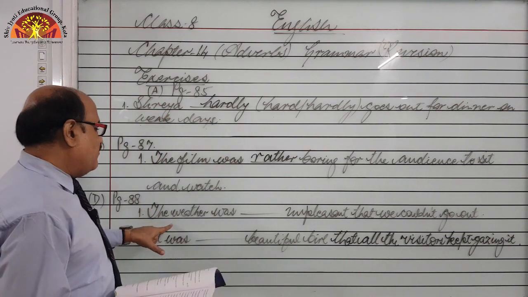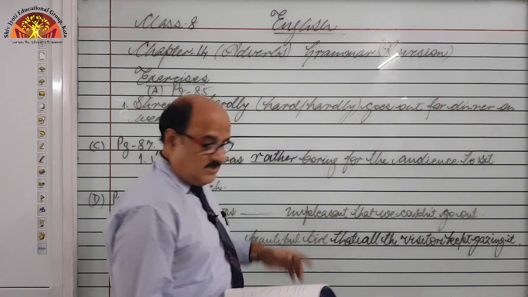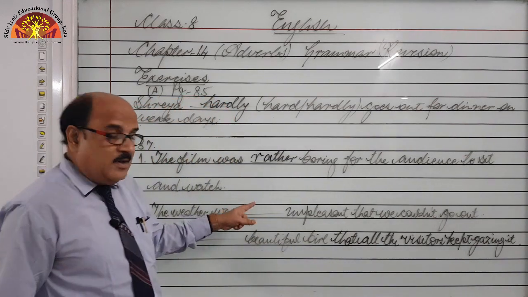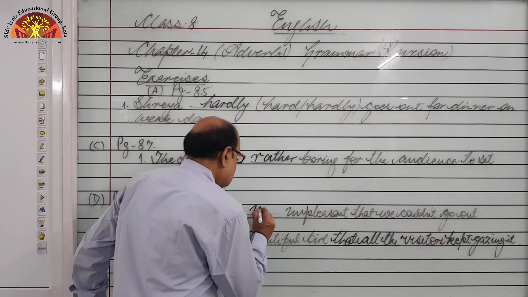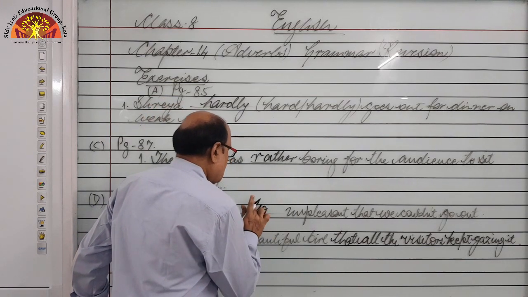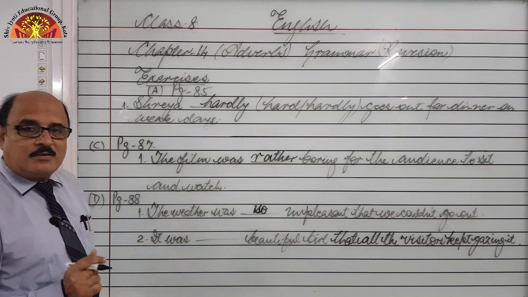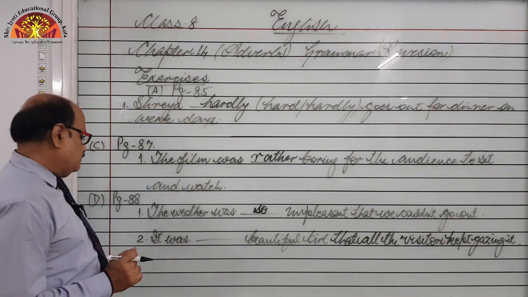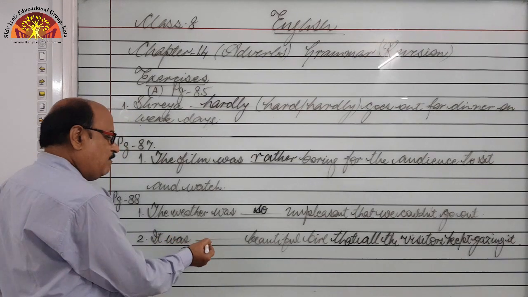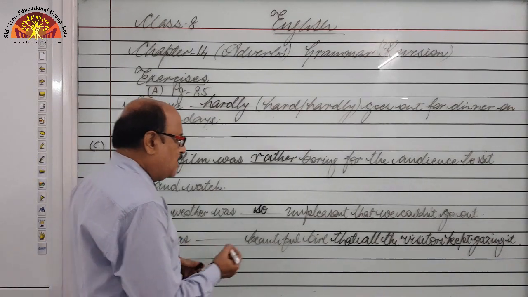So, the weather was blank unpleasant. Do you find any article? No. So, out of so or such, what to use? So, right? So unpleasant.